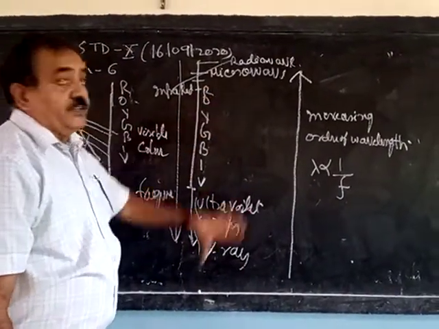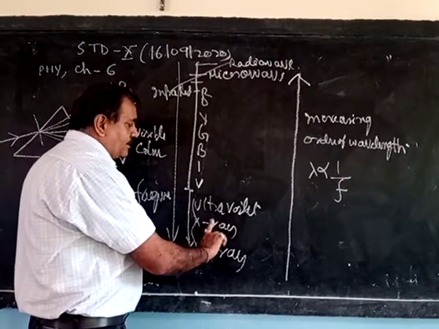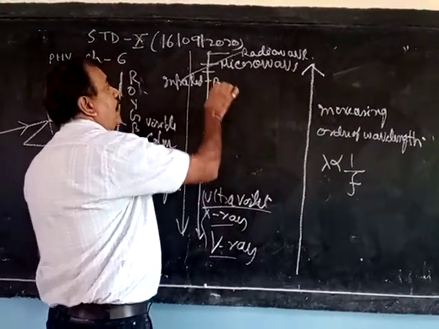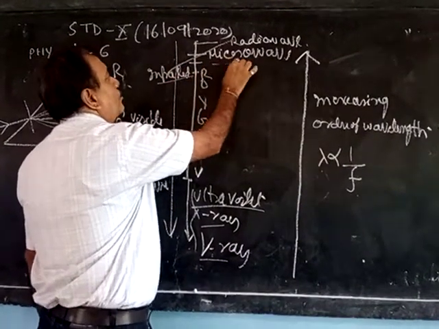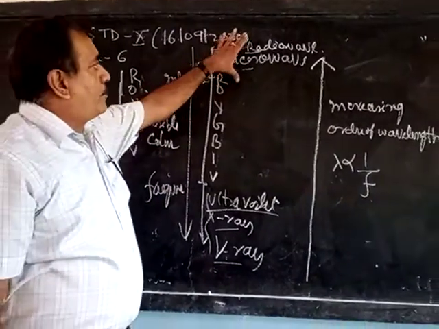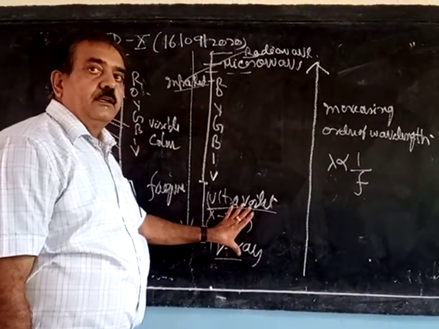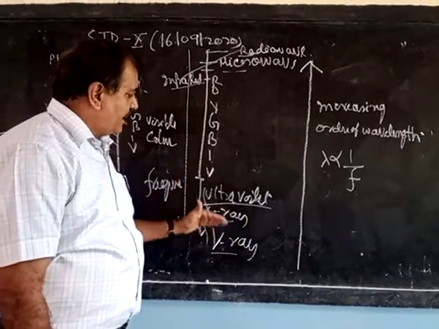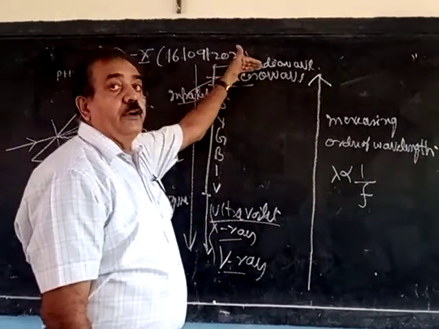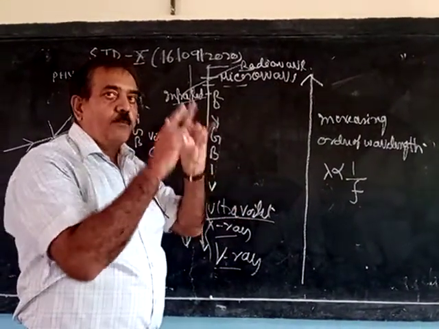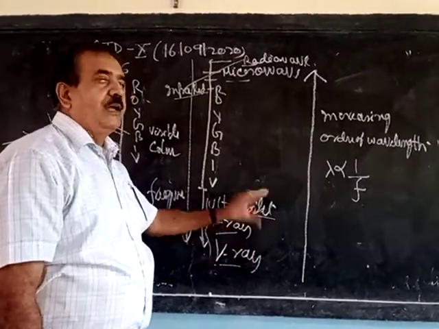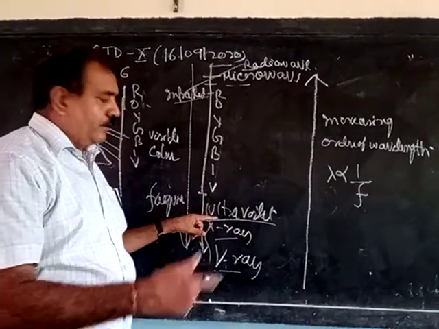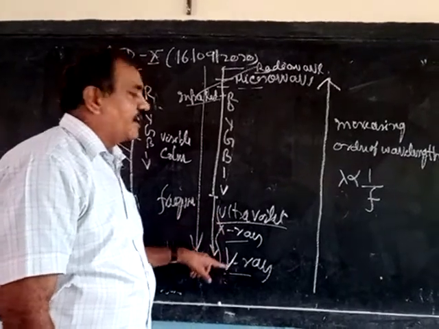After that, the properties. You have to learn the common properties of ultraviolet, X-ray and gamma ray, and the common properties of infrared, microwave and radio wave, as well as the separate, different property of each.